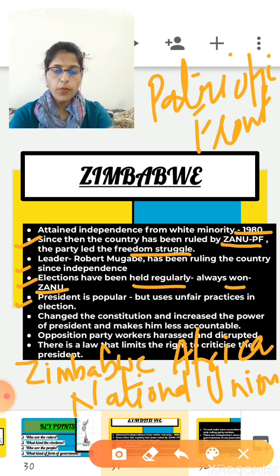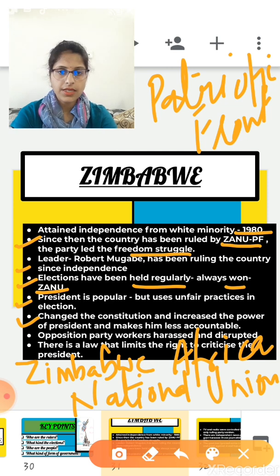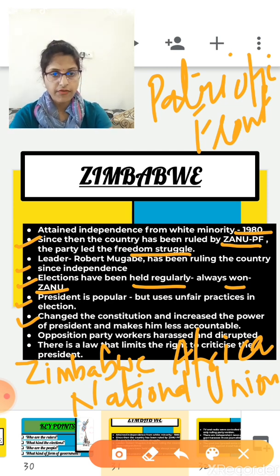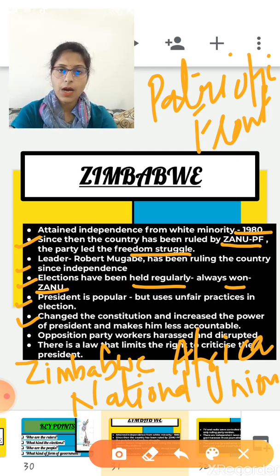Basically, Robert Mugabe was a very popular president in Zimbabwe at that time, but he used many unfair practices in elections to win the election, changed the constitution and increased the power of the president itself, and made him less accountable.